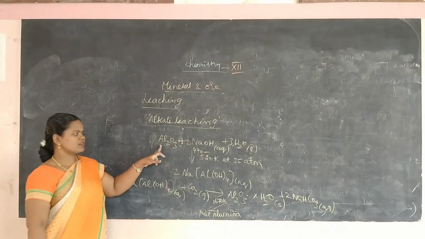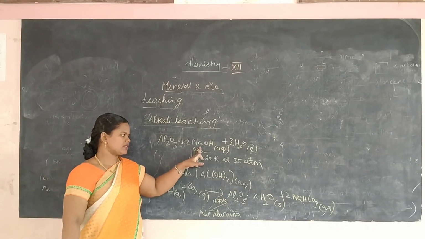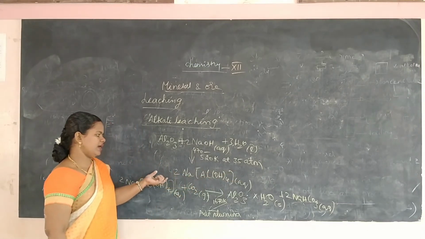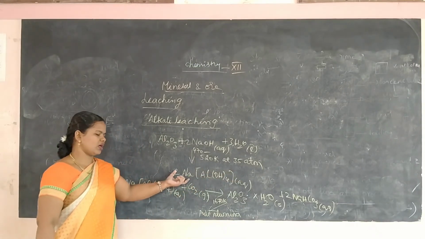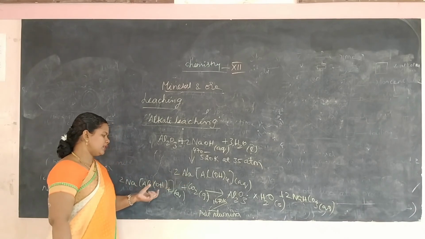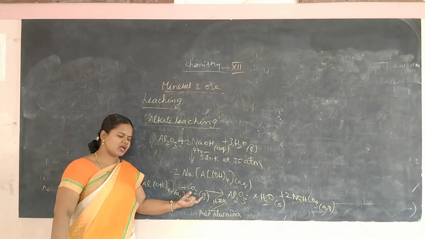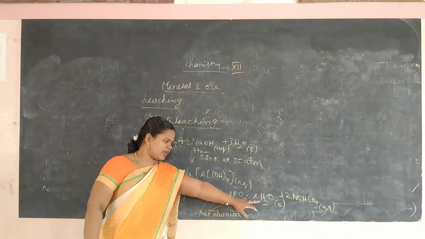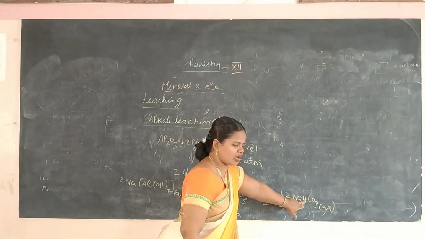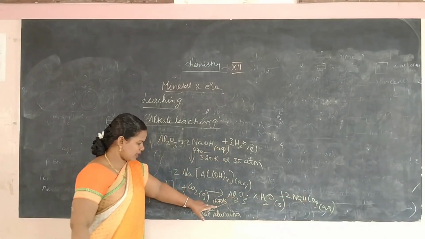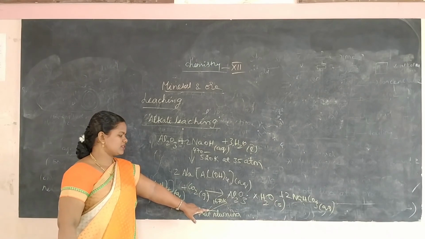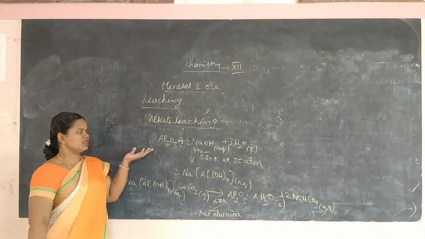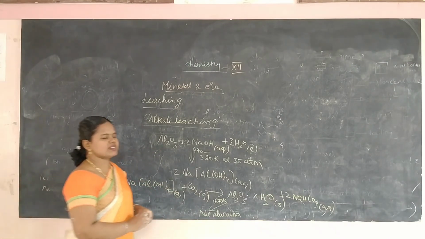Again I tell you, the bauxite was treated with aqueous sodium hydroxide solution and heated at 470 to 520 Kelvin at 35 atmospheres. We get the complex, which is soluble and obtained as a filtrate. Carbon dioxide gas is passed through this filtrate. We get a precipitate, Al2O3·xH2O, which is solid, and sodium bicarbonate aqueous solution. This is filtered, dried and heated at 1670 Kelvin to give pure alumina. So this is the alkali leaching.